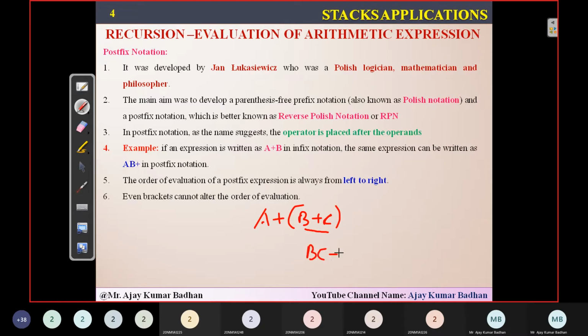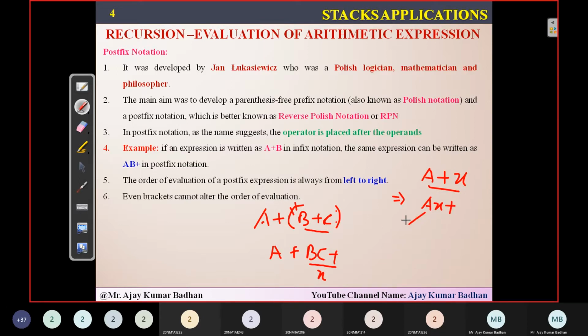B C plus, because the operator should come at the last, isn't it? Done. Plus A. Now this is one expression. When you remove this bracket, this thing becomes one expression. Let us suppose X. I am representing A plus X. Now if I ask you to convert into postfix, can you do it? A X plus, this plus will come at the last, isn't it?